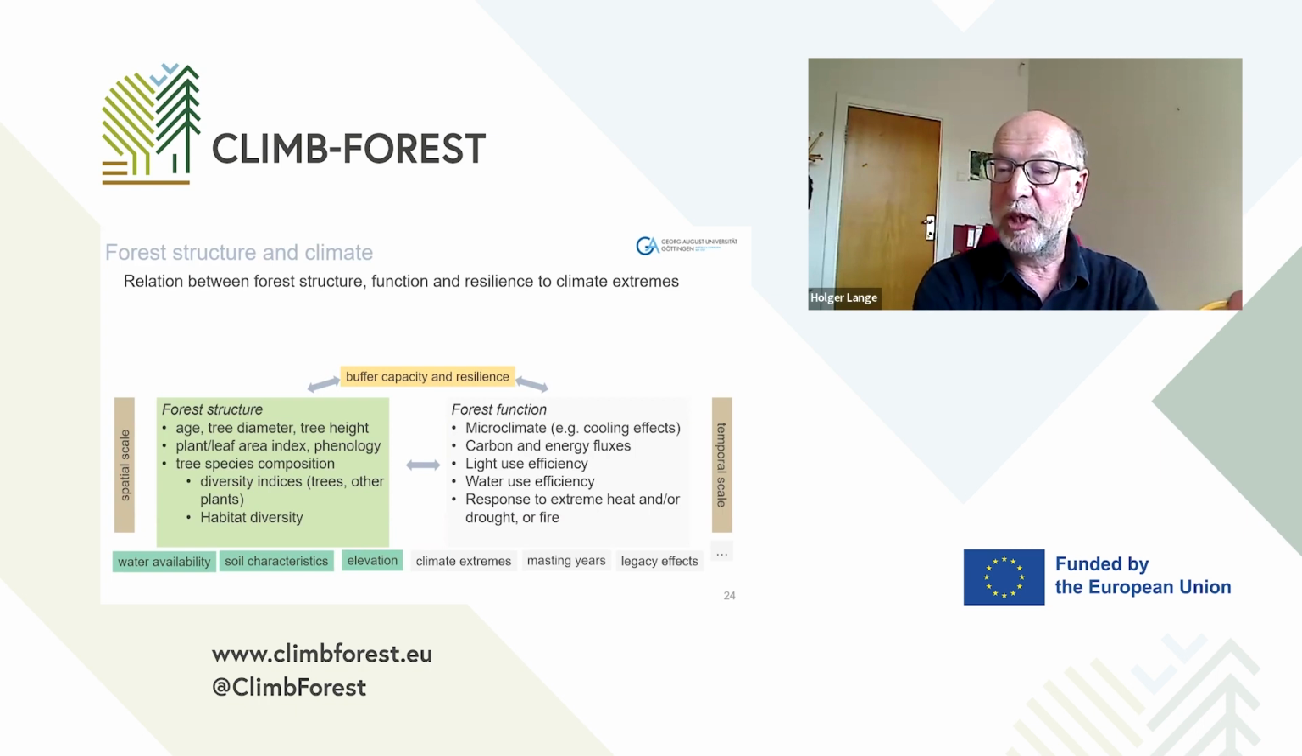And we look at special situations like the occurrence of climate extremes, such as drought and heat, years like masting years for some tree stands, or legacy effects of former events like, for example, storms or also management interferences. Next slide, please.